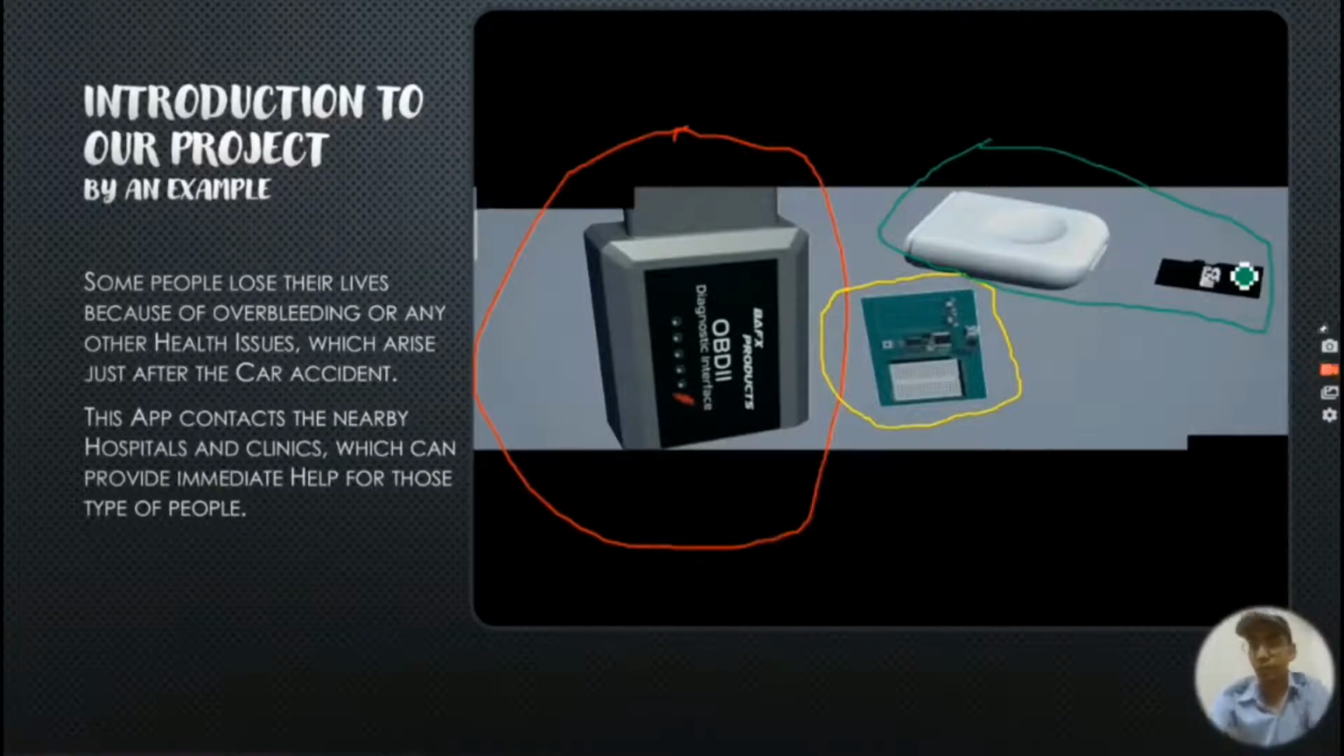And GSM module will also give the exact location of the car. For example, the car is at X latitude and Y longitude. So all this information will be given by GSM module with the help of GPS. So it will be easy to locate the car and provide help to the people present inside it.